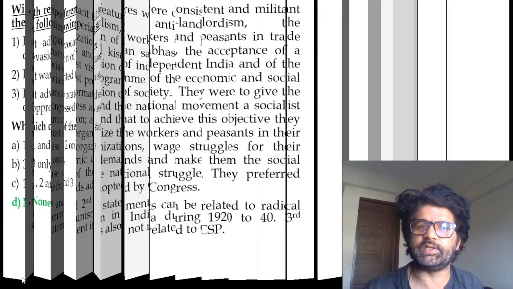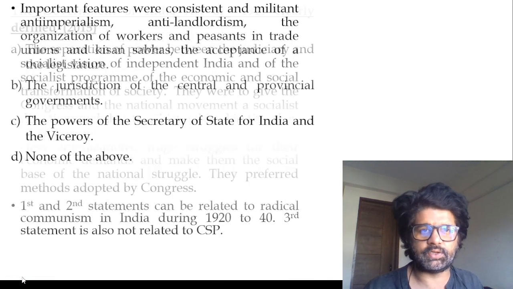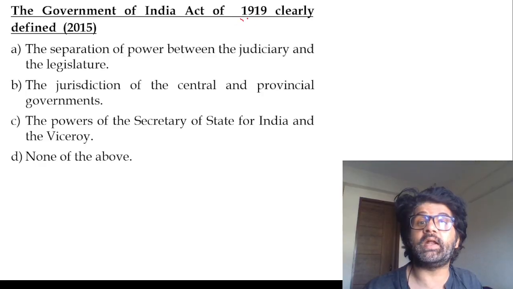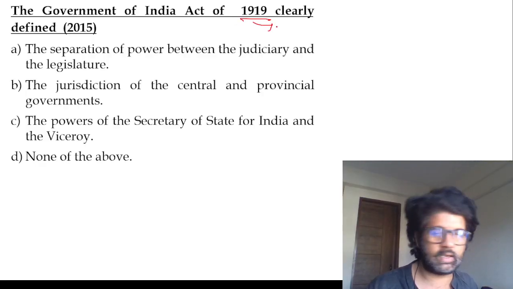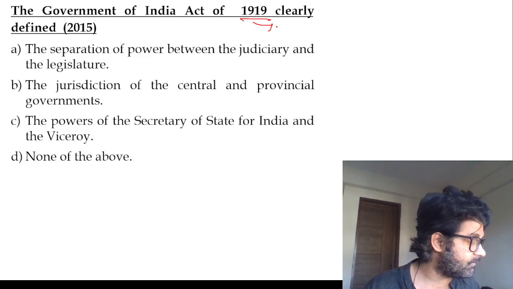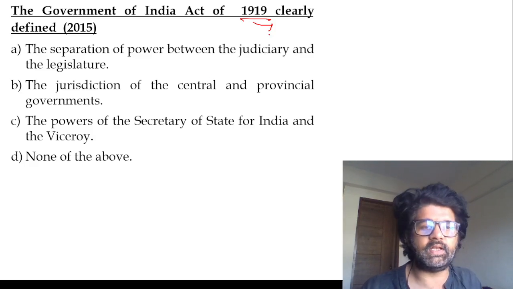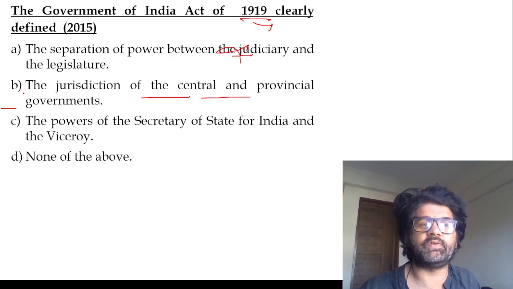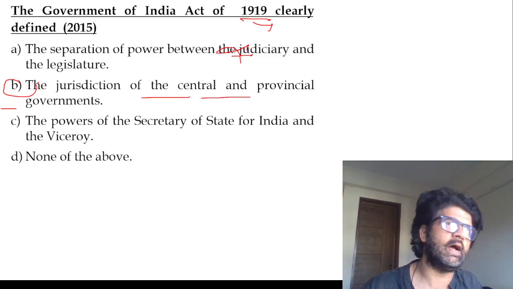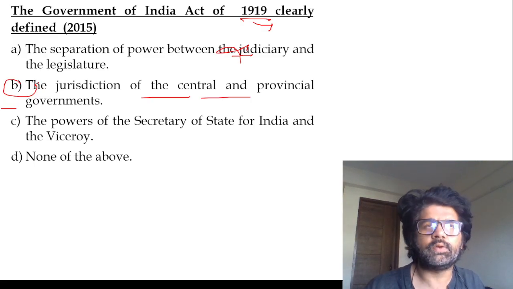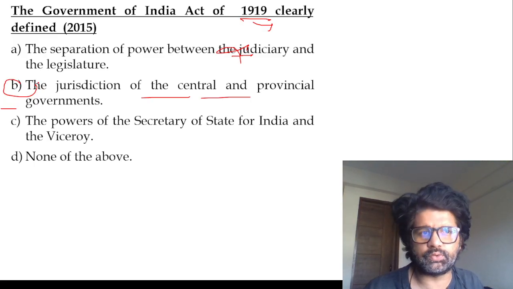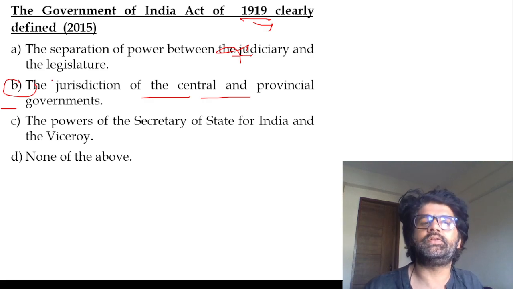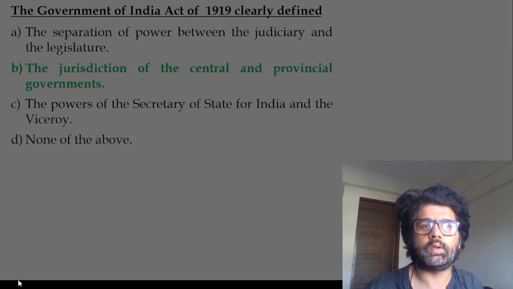None. Guys, please, be serious. You can read all these things in your free time. Government of India Act 1919. You see 1919, 1935, 1909. They're really important. Separation of power, not judiciary and legislature, jurisdiction of central and provincial governments, division of power, diarchy, Lok Sabha, Rajya Sabha, like there's bicameralism at the center, so to say. So yes, they divided the jurisdiction of central and provincial governments. B is the answer, the best possible option.